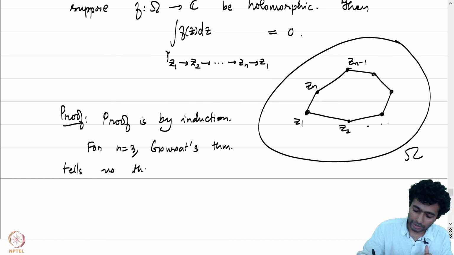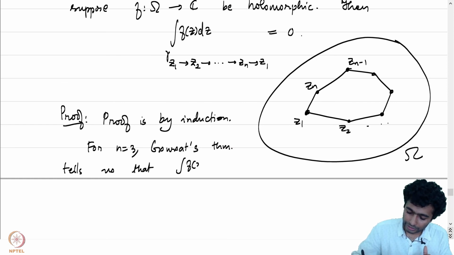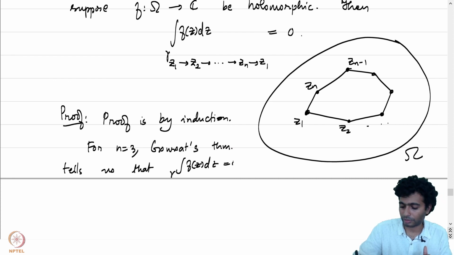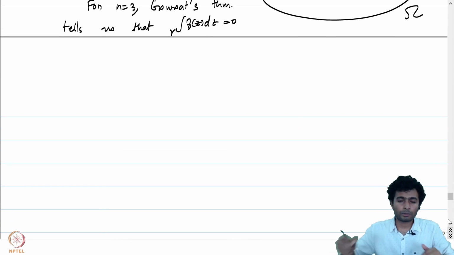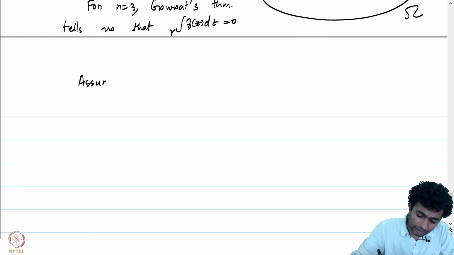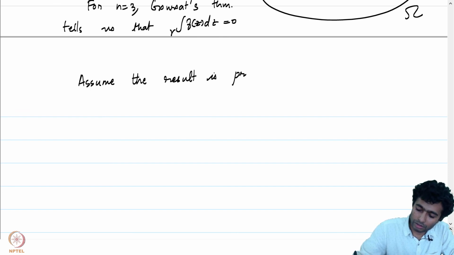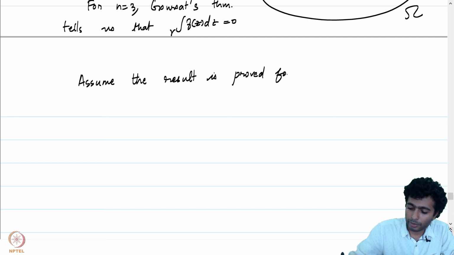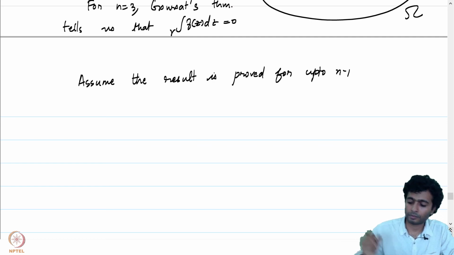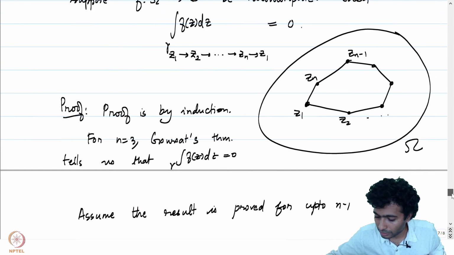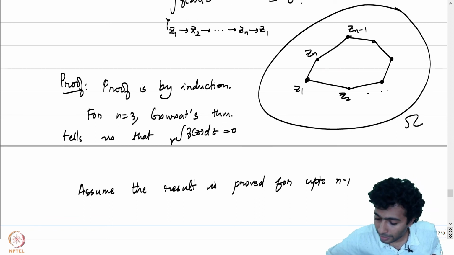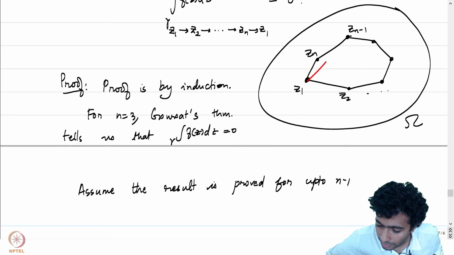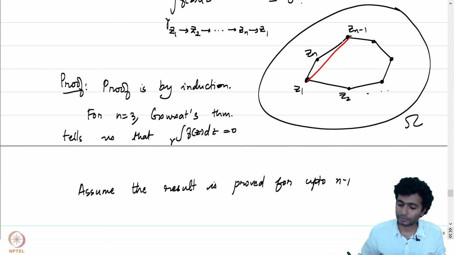It tells us that the integral of f of z dz over gamma is equal to 0, where gamma is the closed polygonal path. We will now put in the induction hypothesis. Assume that the result is proved for up to n minus 1. And let's get back to our result here. Suppose we have this as our setup, and let's draw the straight line path joining z1 to zn minus 1.